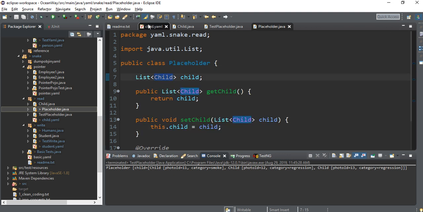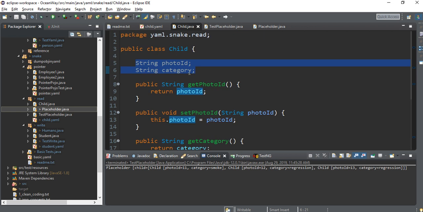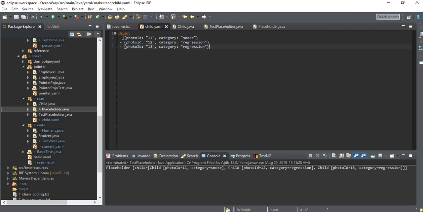So what is child? We have seen child is this class, right? It contains two strings, key and value. So I have created a list of that. This is one child, this is one child and this is the third child, right? So there are three children. List of child, you got it?